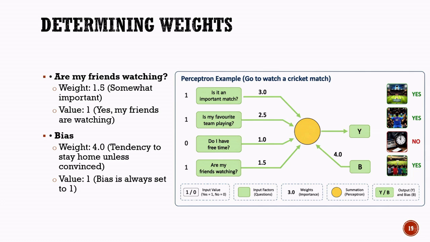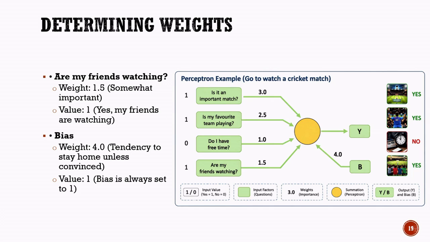At this point, all the inputs, weights, and bias values have been assigned. The factor, is it an important match, has a value of 1 and a weight of 3.0. The factor, is my favorite team playing, has a value of 1 and a weight of 2.5. The factor, do I have free time, has a value of 0 and a weight of 1.0. The factor, are my friends watching, has a value of 1 and a weight of 1.5. The bias has a value of 1 and a bias weight of 4.0.